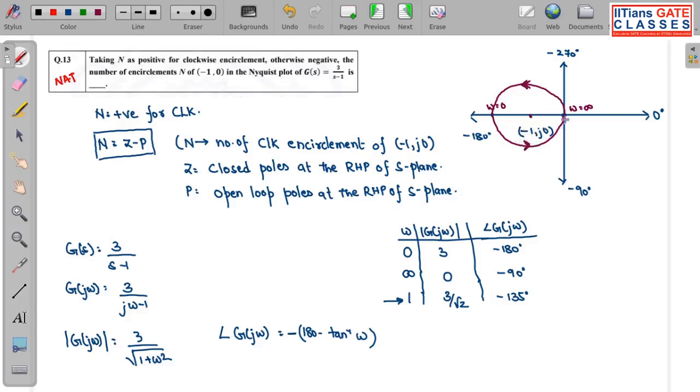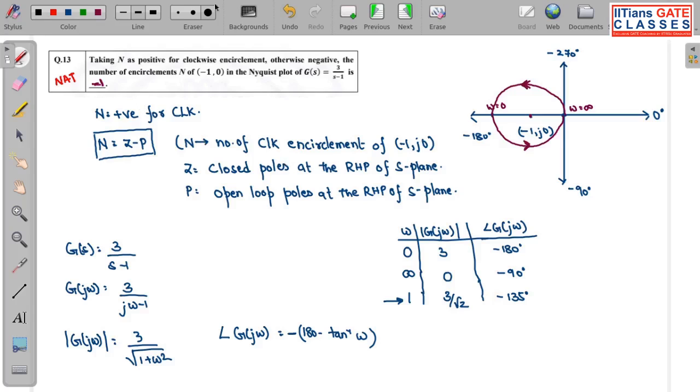This Nyquist plot encircles this critical point once. In which direction? This is anti-clockwise direction. So you have to write -1 as the answer. Why? Because they have given N as positive for clockwise encirclement, but here the encirclement is in anti-clockwise direction. This is why we have to write our answer as -1. So this is one of the approaches.